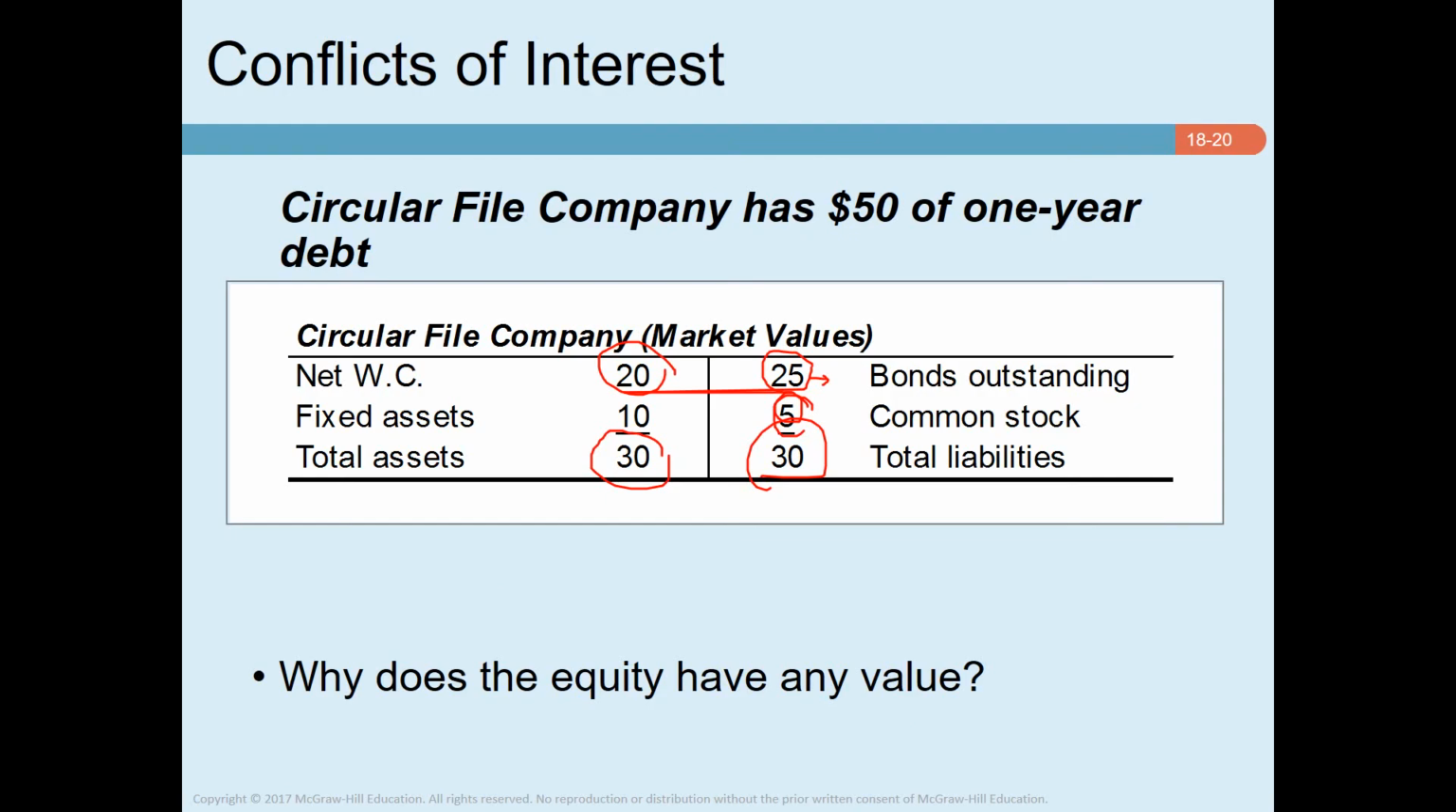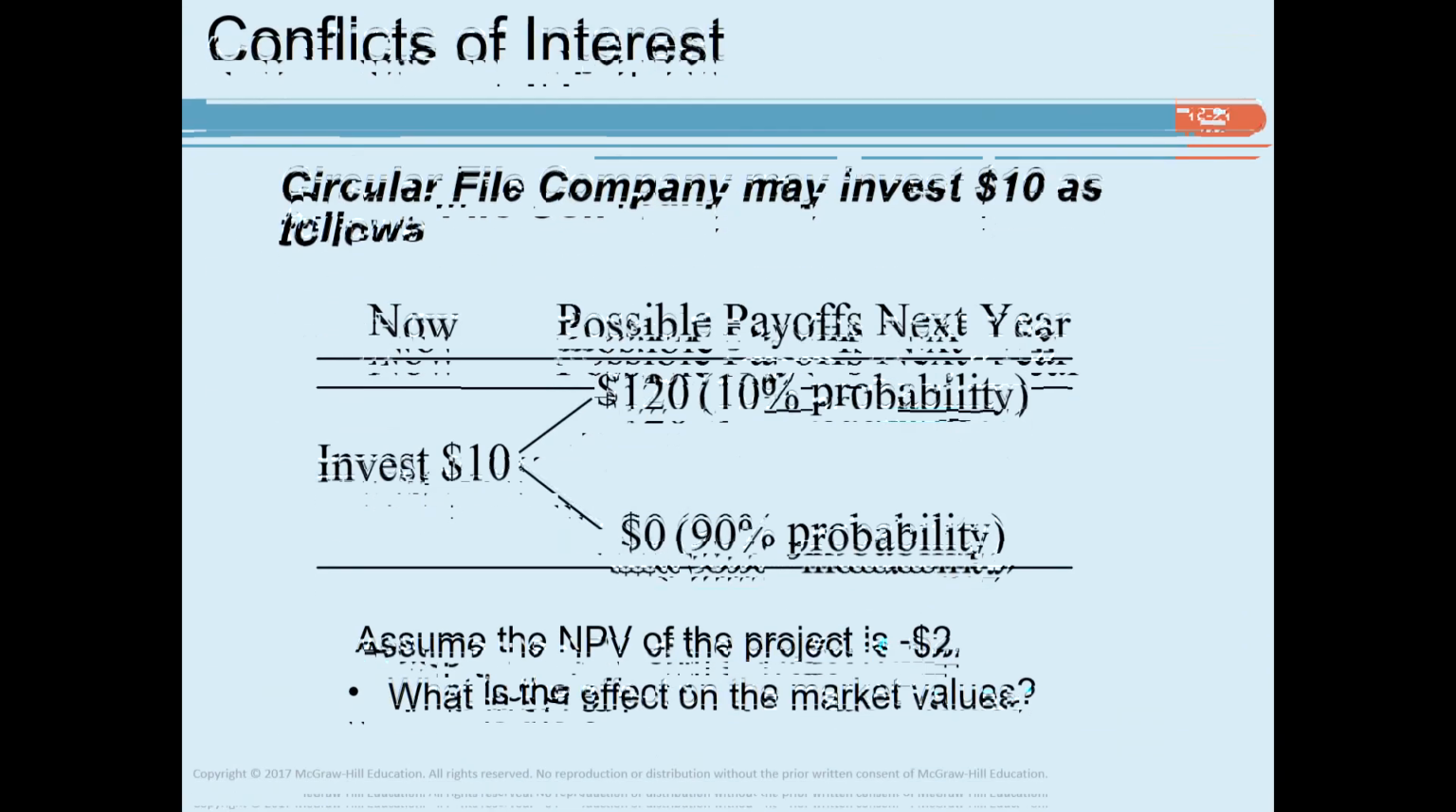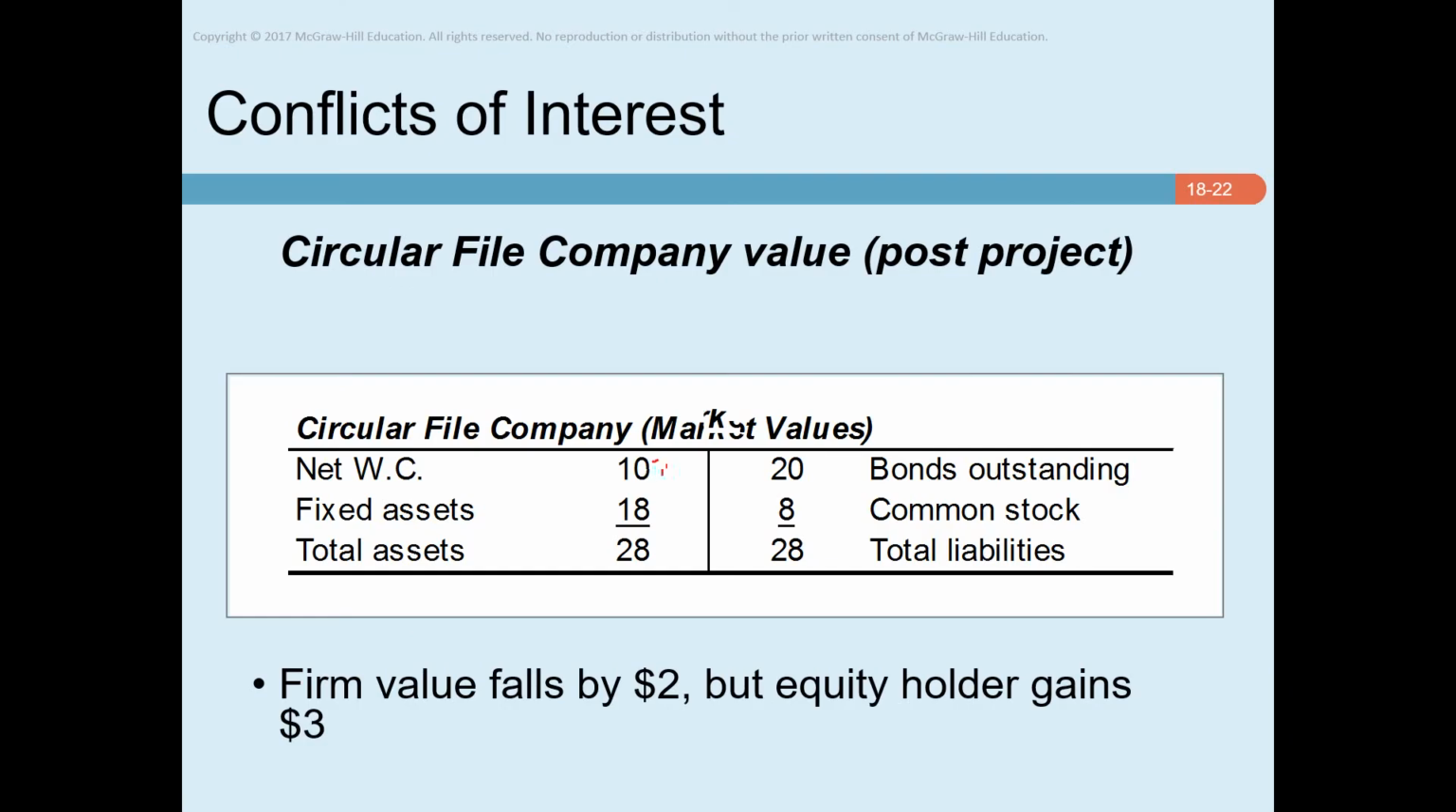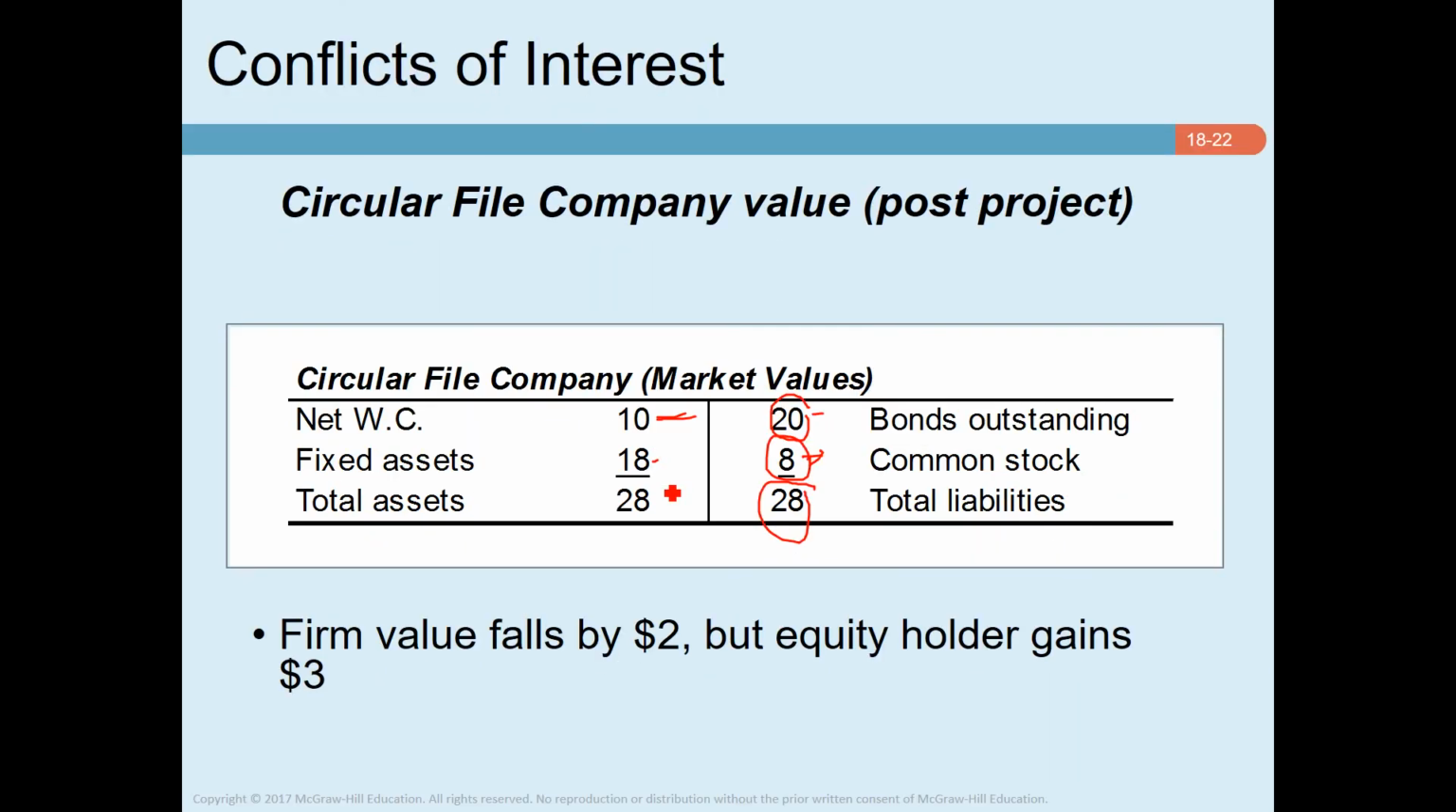If you have ever wondered why common stockholder value increased, it's because previously fixed asset was $10, now fixed asset increases to $18. Okay, so the common stockholders gained from the value of this increase in fixed asset.